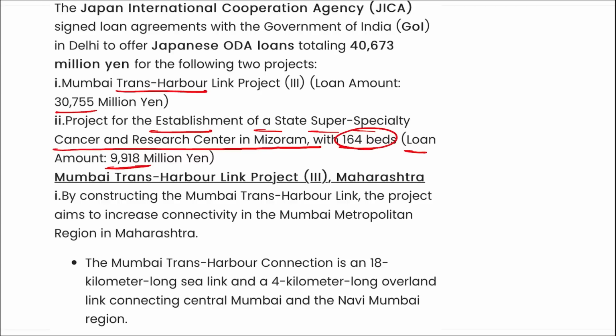All right, so you can read about this project in the PDF or from the website or from the notes itself. Just remember that it will be the Japan International Cooperation Agency, JICA. They have signed an agreement with India with a total of around 40,673 million yen, where they will be developing two projects in India based on healthcare and urban infrastructure.